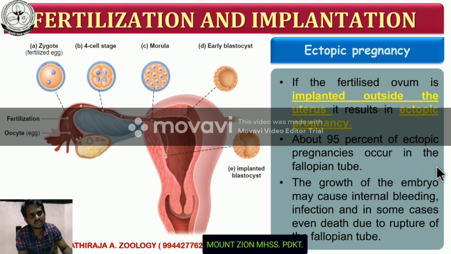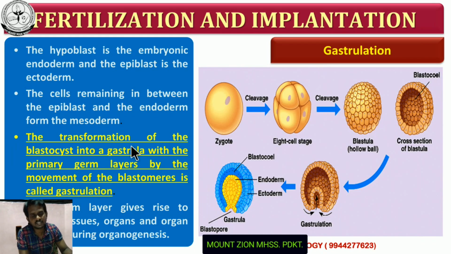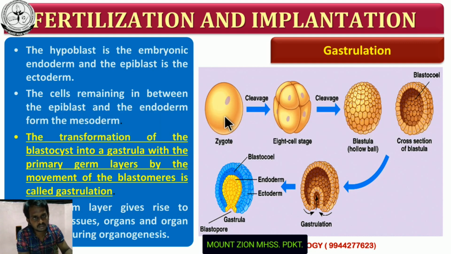Then after the completion of cleavage, what will happen? Gastrulation takes place. This picture clearly explains the entire process of post-fertilization events. Fertilization is followed by cleavage, then gastrulation. The zygote is normally diploid because it is formed after the union of egg and sperm.